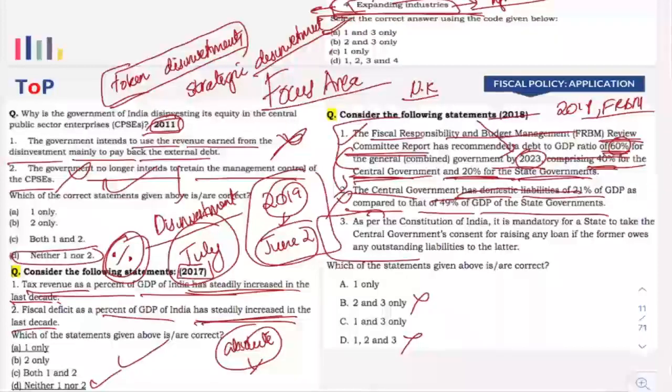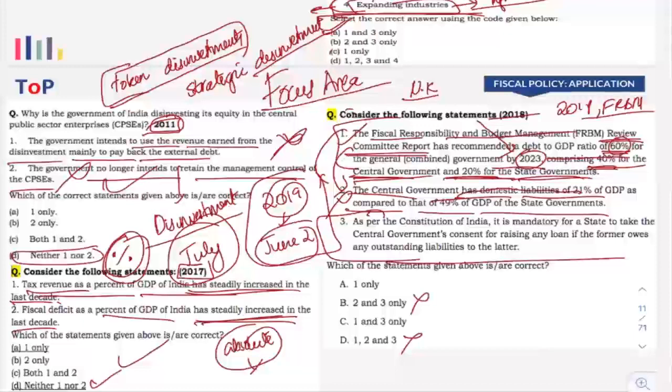Now the third one, look into this particular statement. This is a basic statement. These two are related to current affairs, and this one is the basic statement that you learn from Lakshmikant. When it comes to central-state relations, the financial relation between the center and the state, this statement is clearly mentioned: it is mandatory for a state to take the central government's consent for raising any loan if the former owes any outstanding liabilities to the latter.